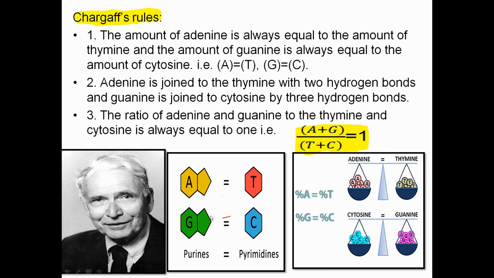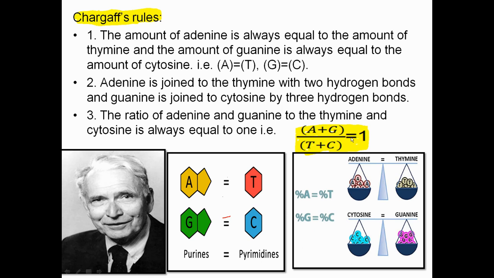So wherever there will be A, there will always be T in the other helix. So the number will always remain equal, and here also the number of C will always equal that of G. So the ratio of purines upon pyrimidines will always be 1.